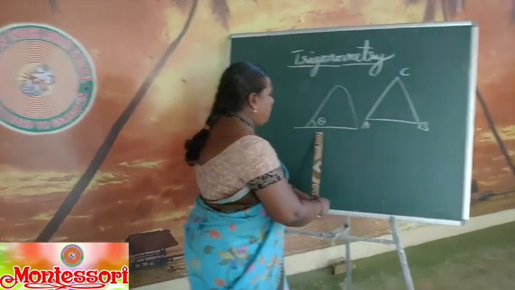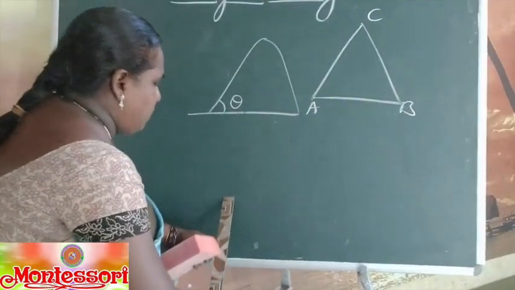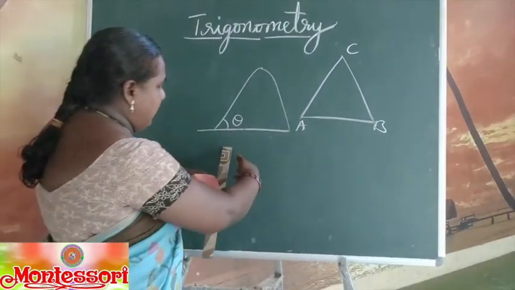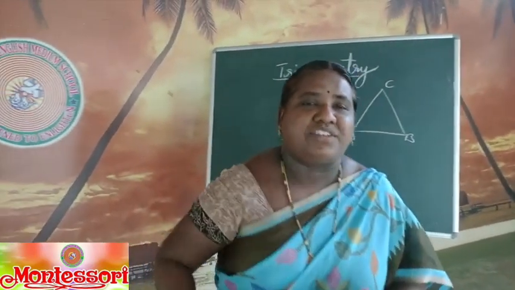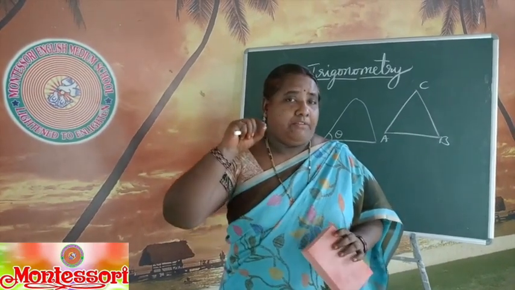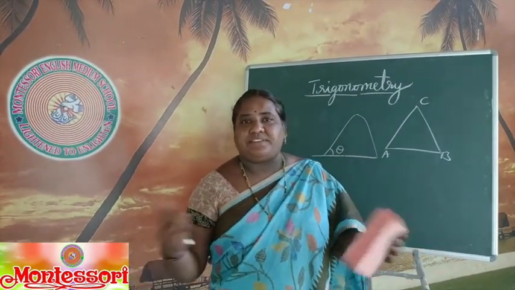Suppose he wants to paint at the higher level, he'll increase the angle. And if he wants to paint at the lower level, he'll change the angle. So here also the painter is using applications of trigonometry. So this is a very important chapter, and a wide range of applications are there.